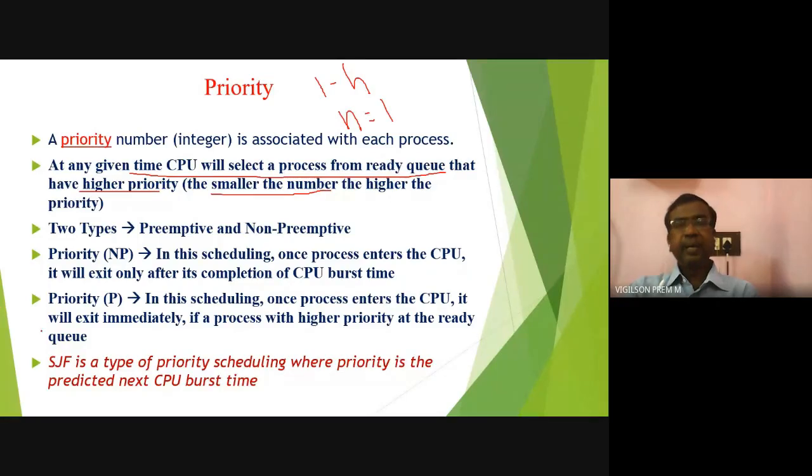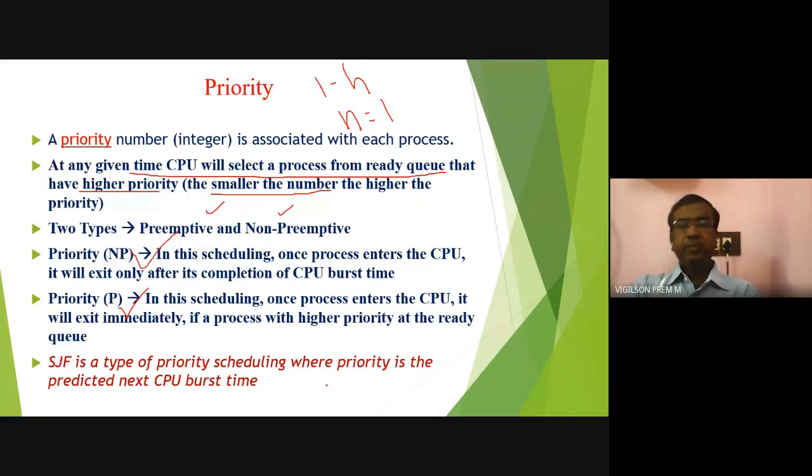Here also the same concept applies, preemptive and non-preemptive. The current process will be suspended if any new high priority process arrives at the ready queue. That is priority with preemption. If the current process will not get suspended, that is non-preemptive.